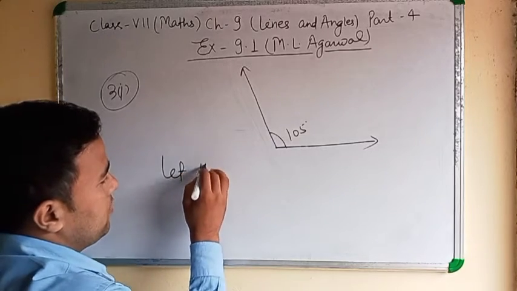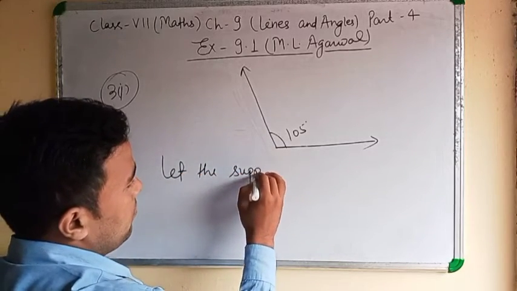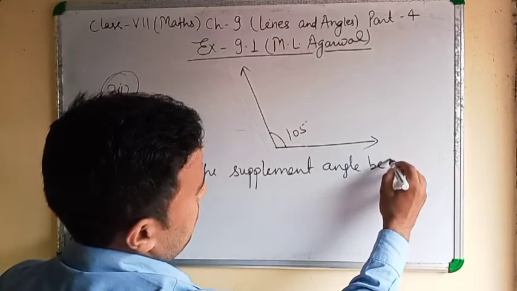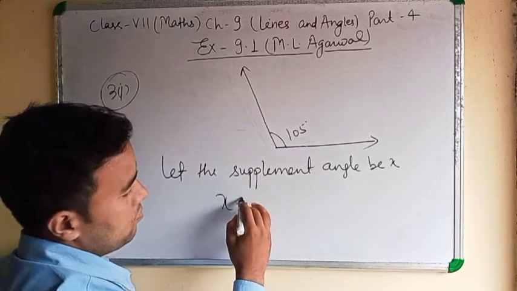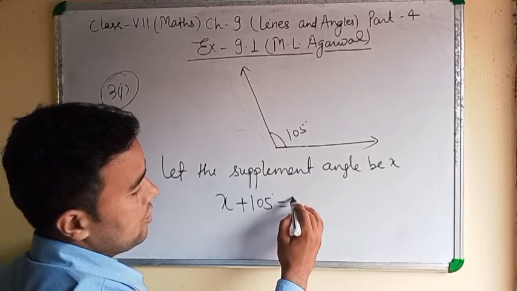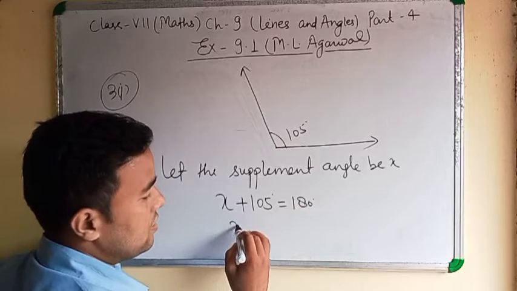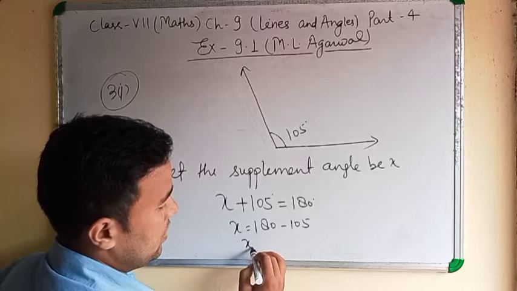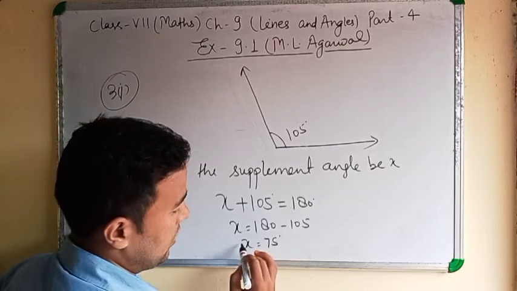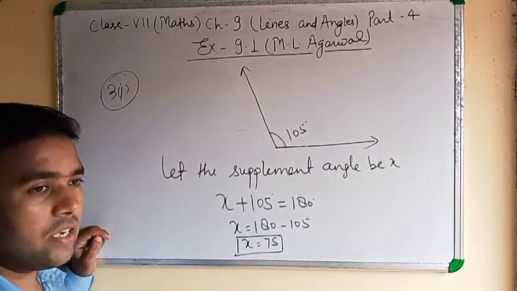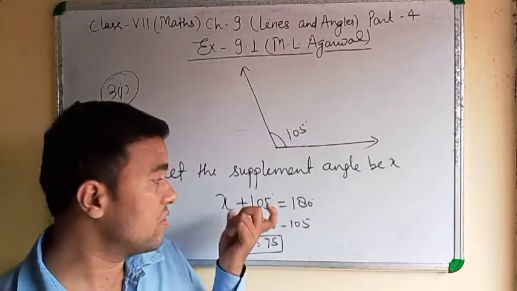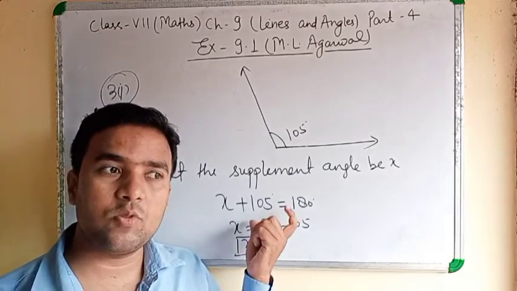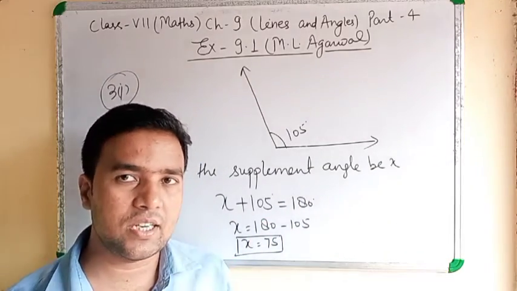Let the supplementary angle be x. x plus 105 degrees equal to 180 degrees. Then x equal to 180 minus 105, x equal to 75. This is the answer. When the sum of two angles is 180, that is supplementary angle. When the sum of two angles is 90 degrees, that is complementary angle.